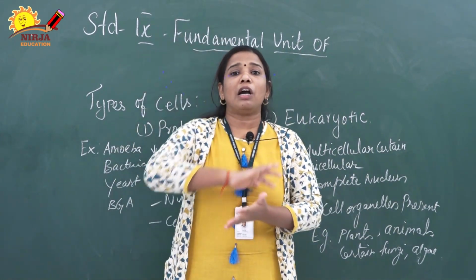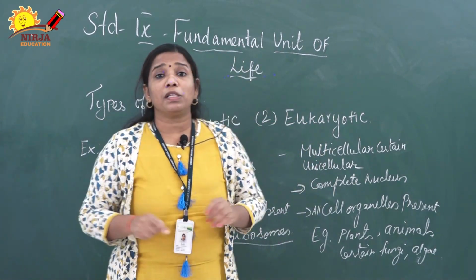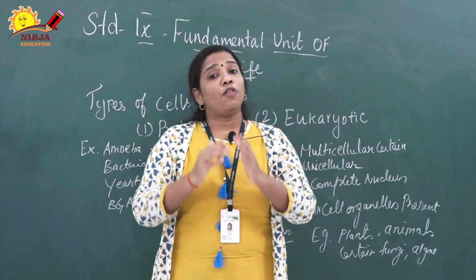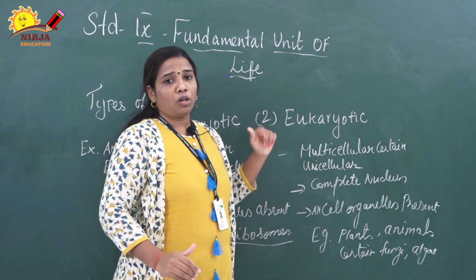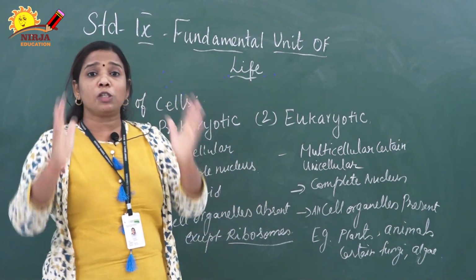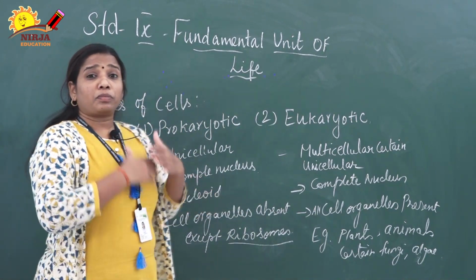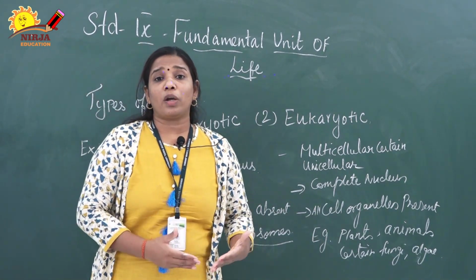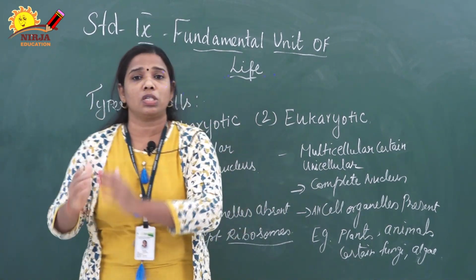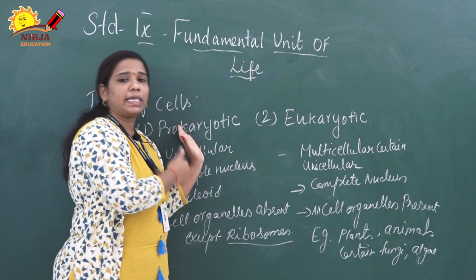Normally the nucleus is covered by a nuclear membrane, but in prokaryotic organisms the nucleus is present without a nuclear membrane. That is the main difference between prokaryote and eukaryote. So pro means first or primitive, karyot means nucleus. Those organisms in this category are called prokaryotes. Clear?